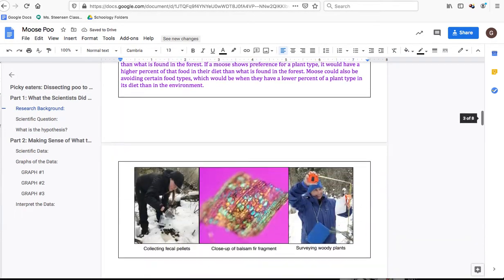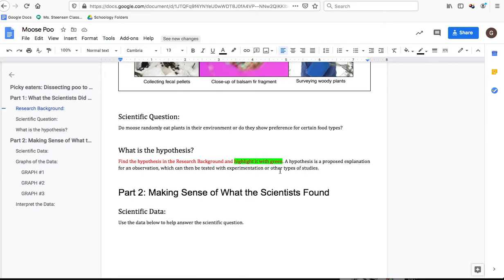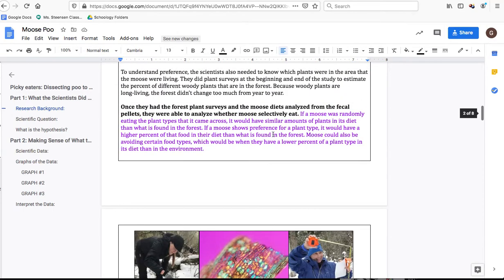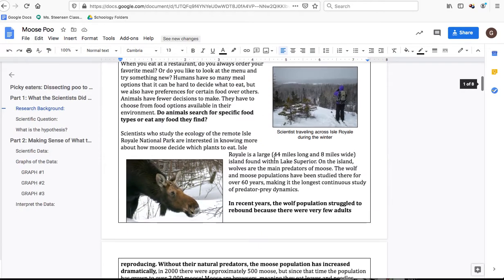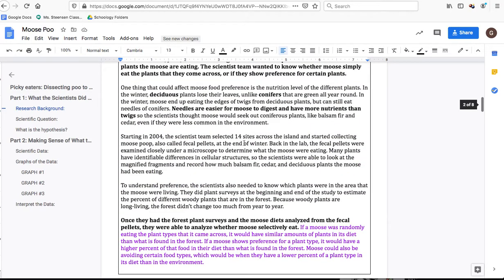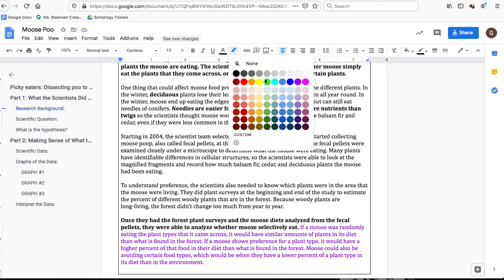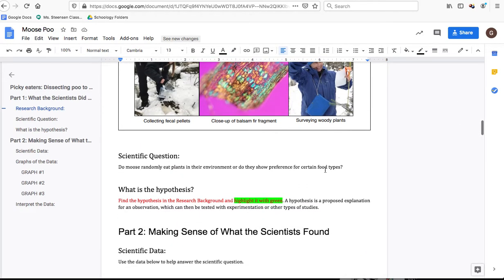And once you've done that, the first thing that we'll ask you for is to find the hypothesis. Before this, you should have already made a hypothesis on your own of what you think will happen or what you think is happening. So you're trying to find something within the reading that looks like your hypothesis, maybe not necessarily the same ideas, but the same structure. And we want you to highlight it with green. So again, just using this button right here and using that green. So that is the end of part 1.